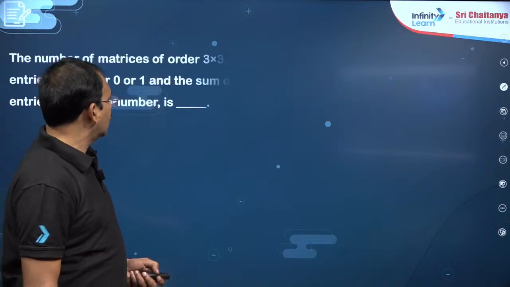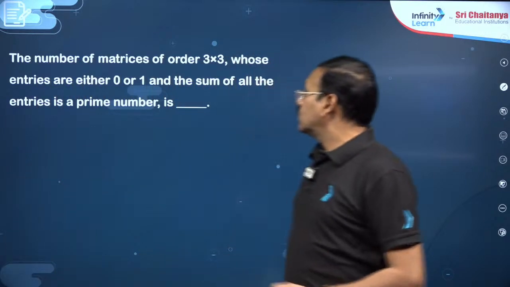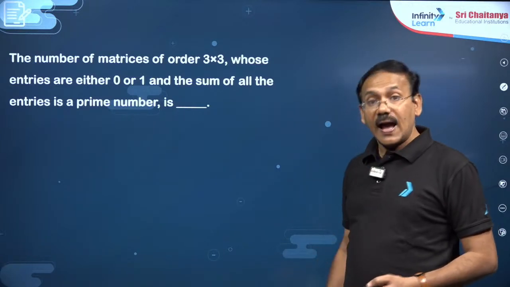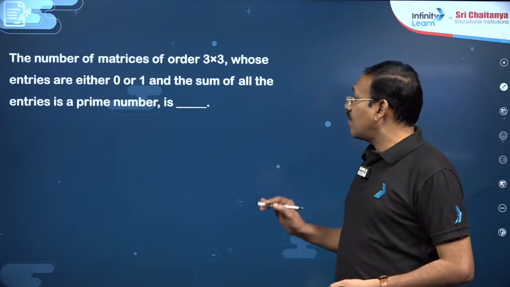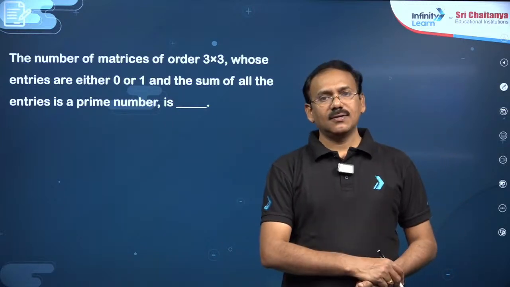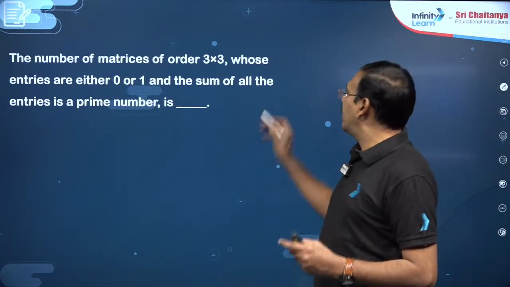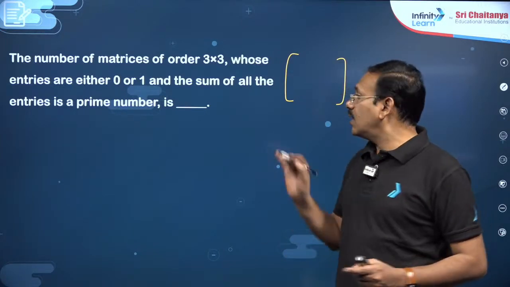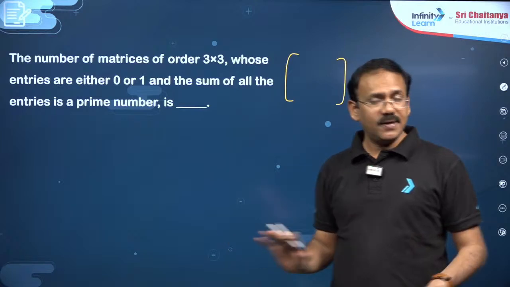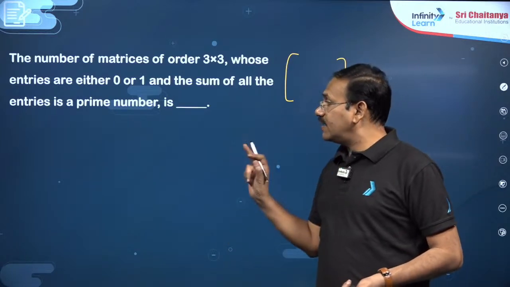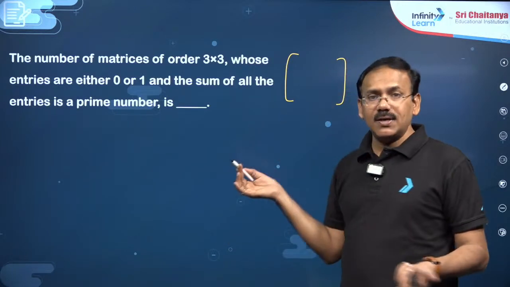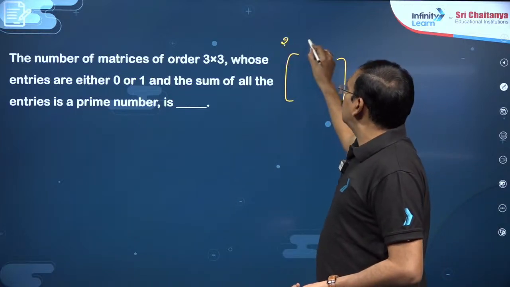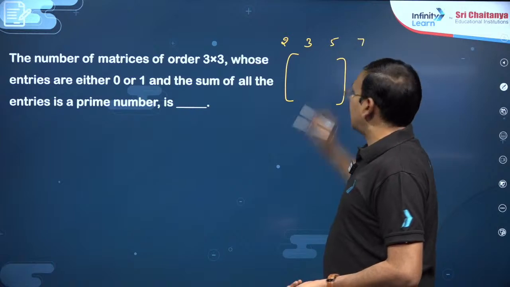Okay. The next, you see this. The number of matrices of order 3 by 3 whose entries are either 0 or 1 such that the sum of all the entries is a prime number. So there is a 3 by 3 matrix which has 9 elements, and entries must be 0 or 1 only, no other element. The sum of all the entries must be a prime number. Maximum it can be 9, minimum 0. So prime number means the sum can be 2, 3, 5, 7, that's it.